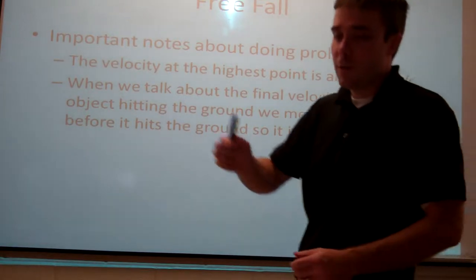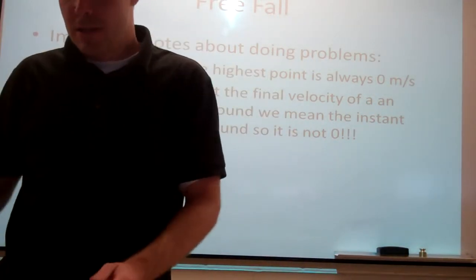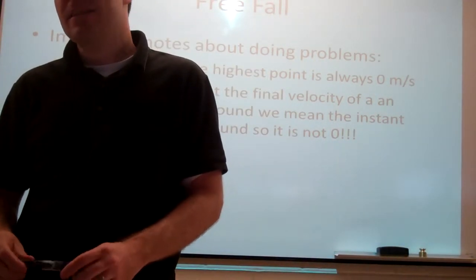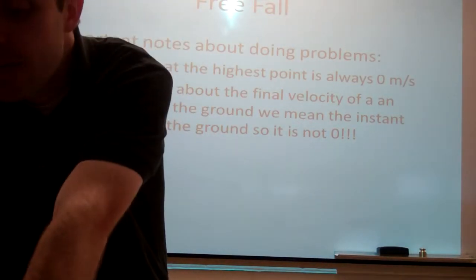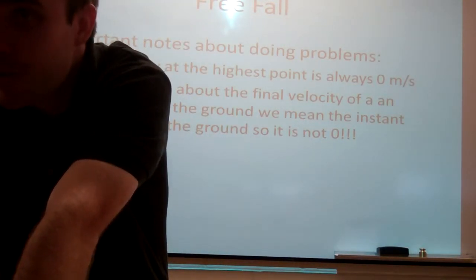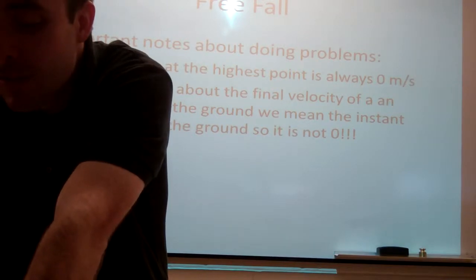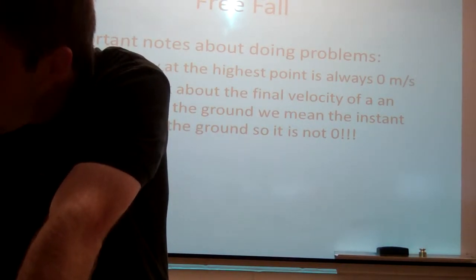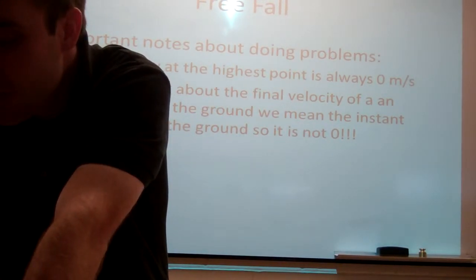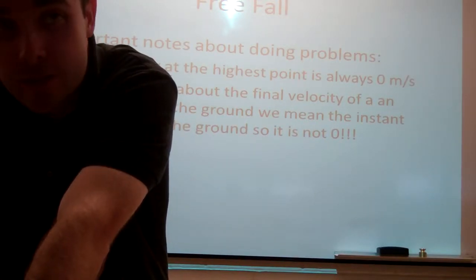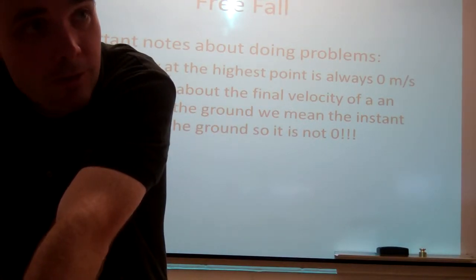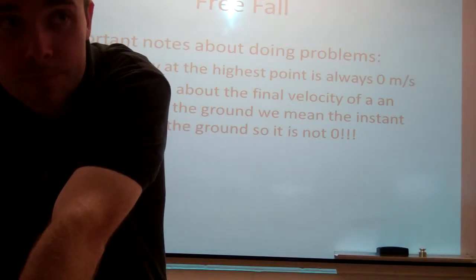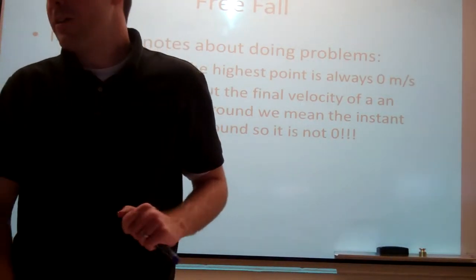And this is more of a practical one. If I drop this, we talk about the final velocity of it. We're talking about the velocity the instant before it hits the ground. Once it hits the ground, it's 0, obviously. But we want to use the speed it hits the ground with as our final velocity when something's hitting the ground. Does that make sense to everybody? So your final velocity when it's hitting the ground is never going to be 0.